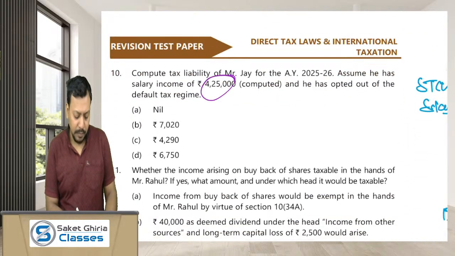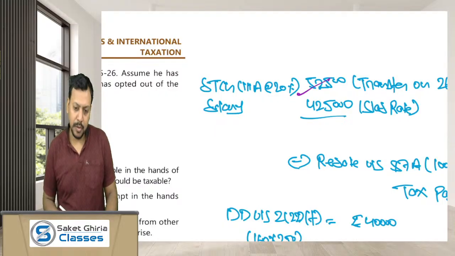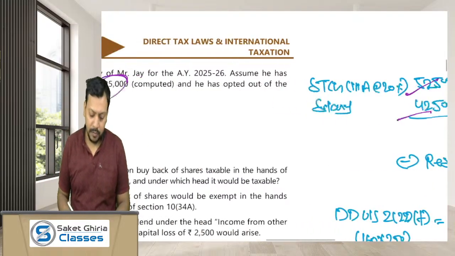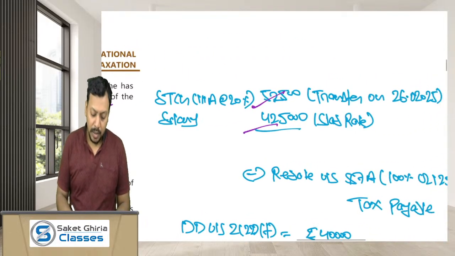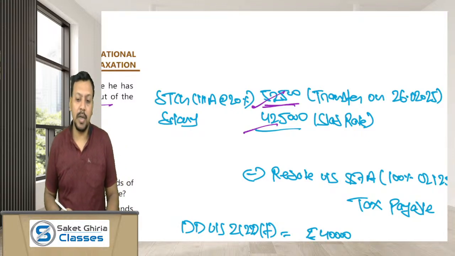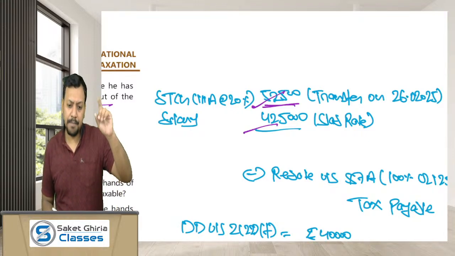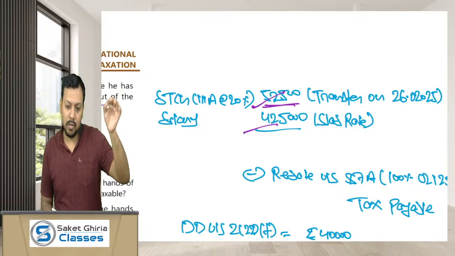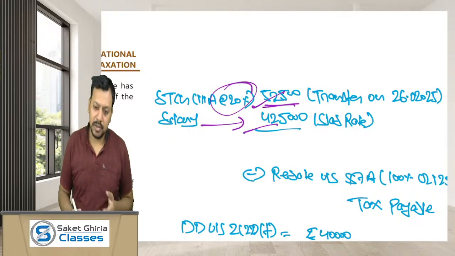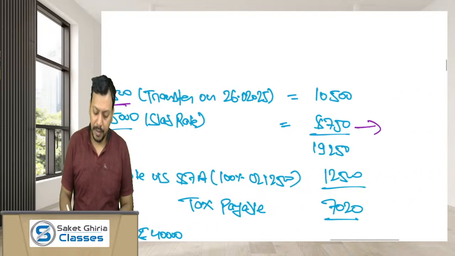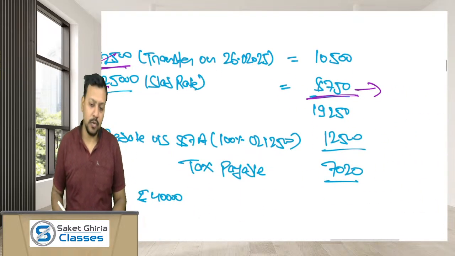As well as the salary income is 4,25,000. So short-term capital gain 52,500 and the salary is 4,25,000. He has opted out, which means under the optional regime. As STT has been paid, this short-term capital gain is covered under section 111A, and as the transfer is on or after 23 July 2024, the rate of tax would be 20%. On salary income at slab rate, the tax would be 8,750. So the total tax would be 19,250.